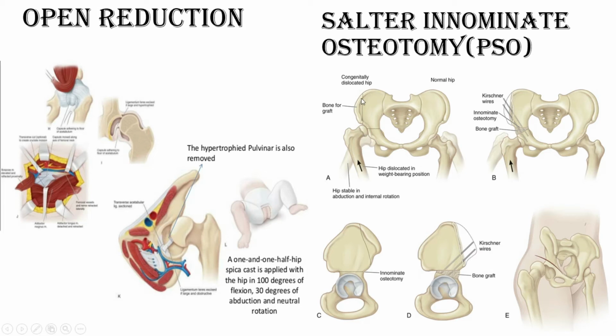We make a good rooming of the acetabulum cavity. How? We can take a bone graft from the outer aspect of the iliac crest, and we will cut the roof of the acetabulum, and we will make this acetabulum more roomy with normal acetabular inclination, and we will fix it by K-wire only, and this osteotomy is called Salter innominate osteotomy. This is one type of pelvic support osteotomy.